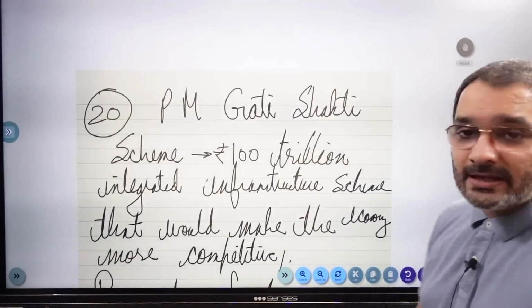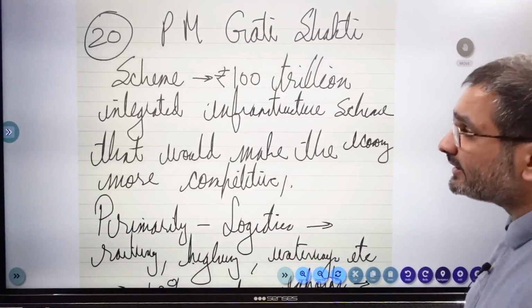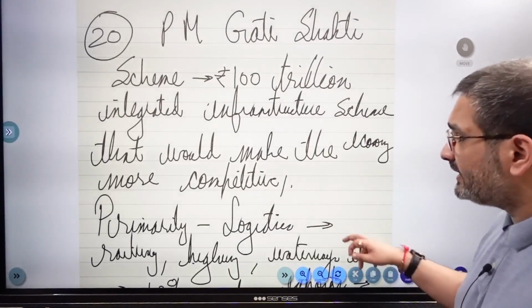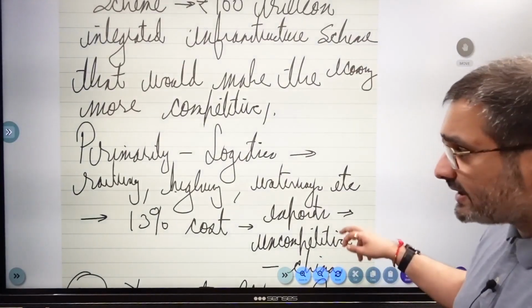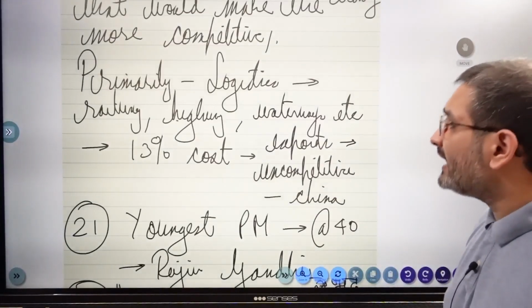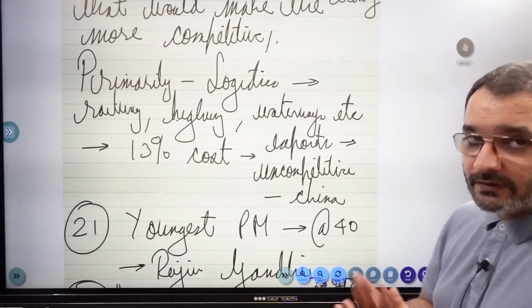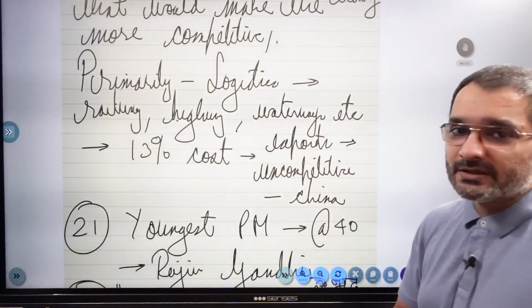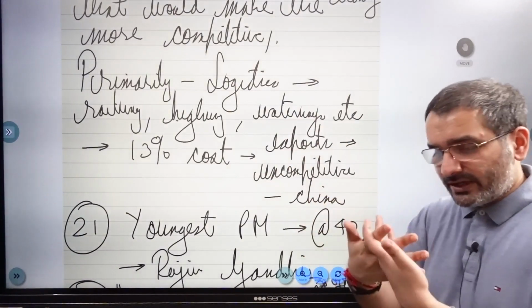PM Gati Shakti scheme, another important central government scheme. ठीक है जी. It's a 100 trillion rupee, not dollar, integrated infrastructure scheme that would make the economy more competitive. So primarily we are focused on the logistics side of things, that is railway, highway, waterways, and basically हमारे ये अनुमान जो official government report में लगा है कि Indian companies face almost 13% cost, क्योंकि सब कुछ integrated नहीं है, मतलब there is no integration of movement.